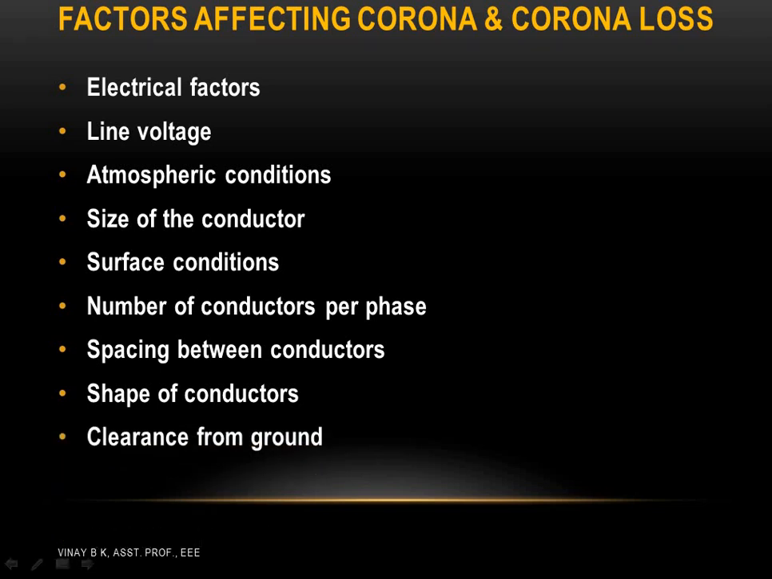And the next is clearance from ground. The height of the conductors from the ground also affects the corona loss. The smaller the clearance of conductors from the ground, the higher is the corona loss. That is, if the clearance is less, corona loss is more. If the clearance is more, corona loss is less.